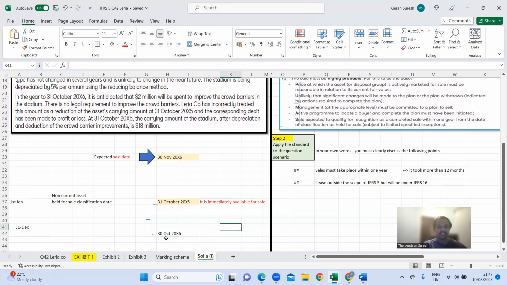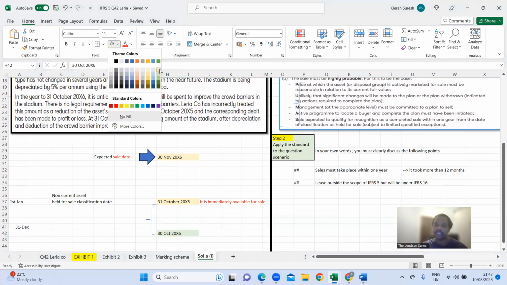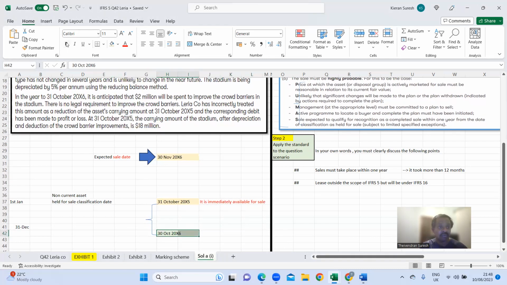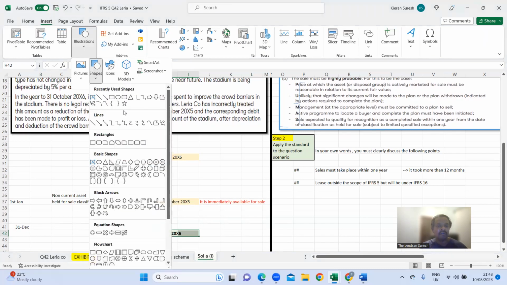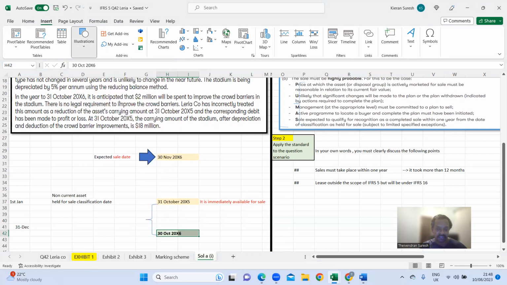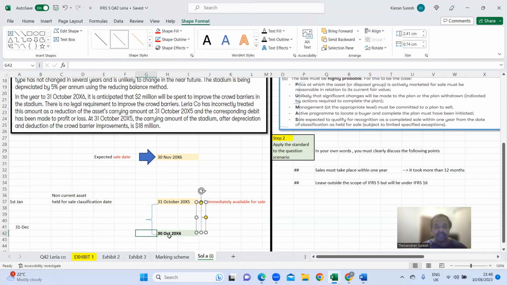Now you can see, this is the date within which the sale should take place, right? So if we check the date here, from the day of classification on 31st of October 2015, I should have a plan to sell this asset on or before 30th of October 2016.